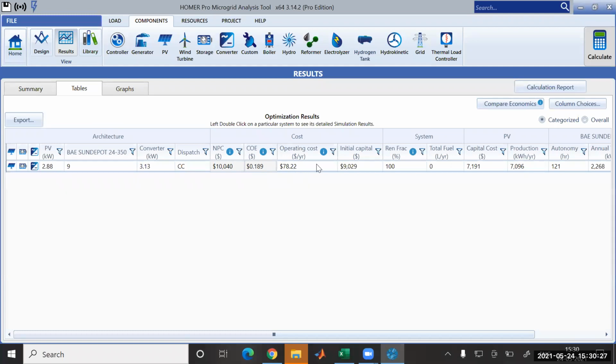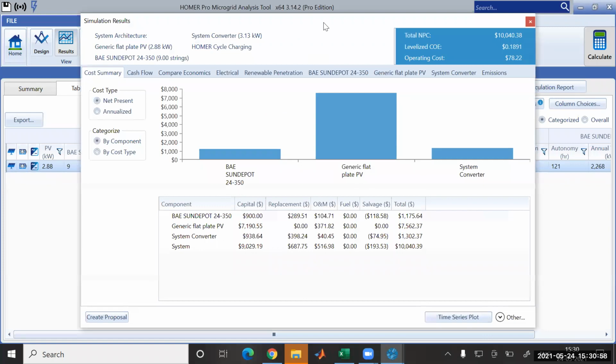Okay, so this is the operation total cost, for the maintenance and all, for other components. As a 100% renewable fraction, it is totally generated from renewable. And capital cost is this, production is around 7,096. We'll see this data in detail. Okay, let's see in detail.